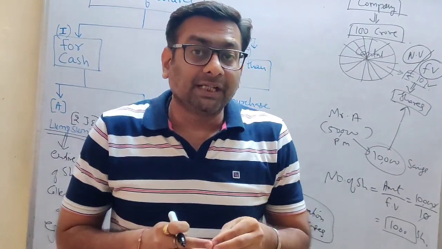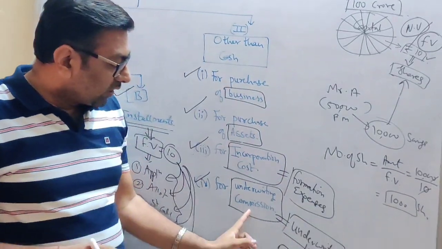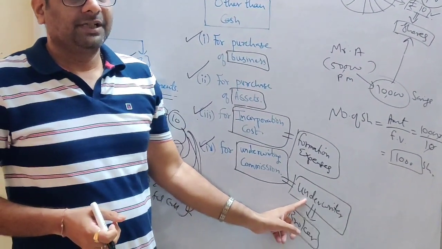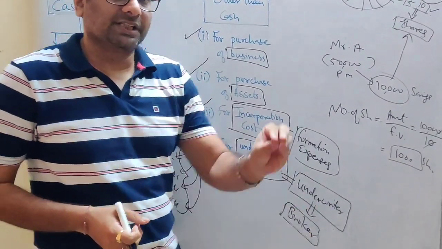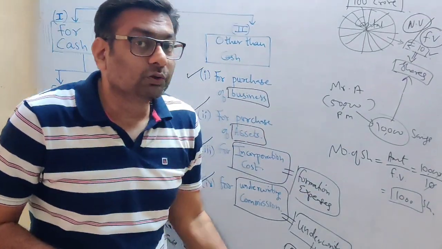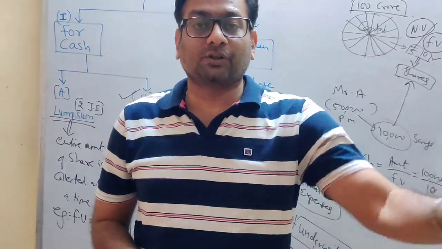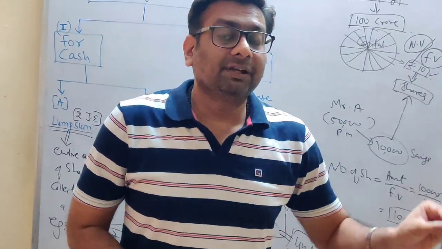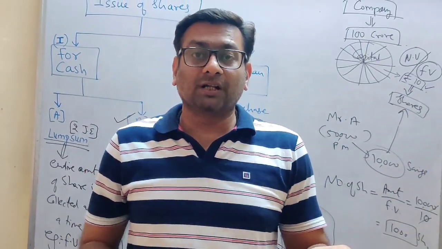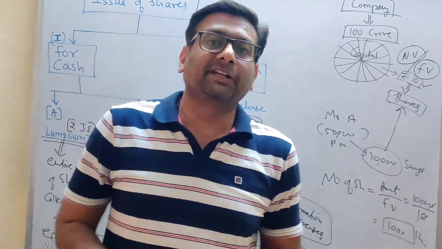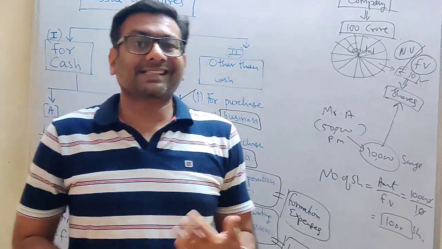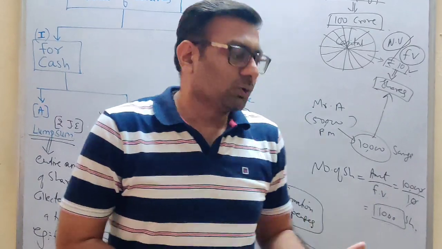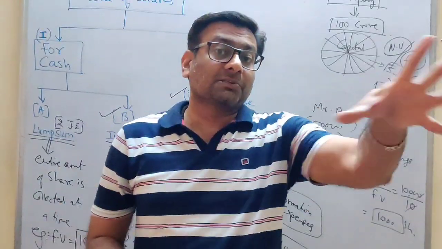So this company will have to go for an underwriter. Now these underwriters are brokers in the share market. What they will do is push the shares of your company, of Durga Lakshmi Steel Industry. Now a broker deals with investors. Whenever an investor comes to the broker asking where to invest money, the broker will say invest in Durga Lakshmi Steel Industry.